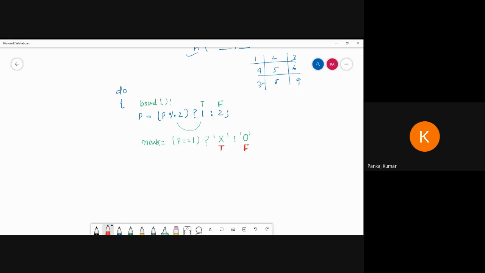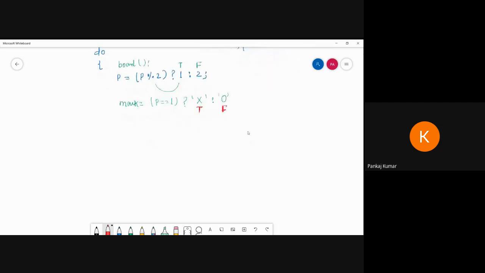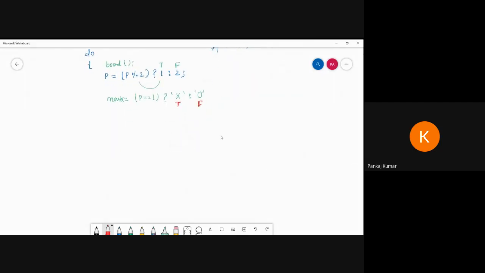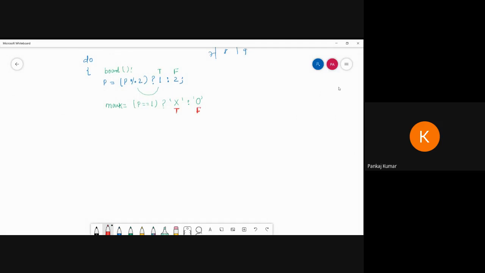Now I am going to check where to mark, inside the main function. All these things we are going to write in the do while. So I'm going to write if.